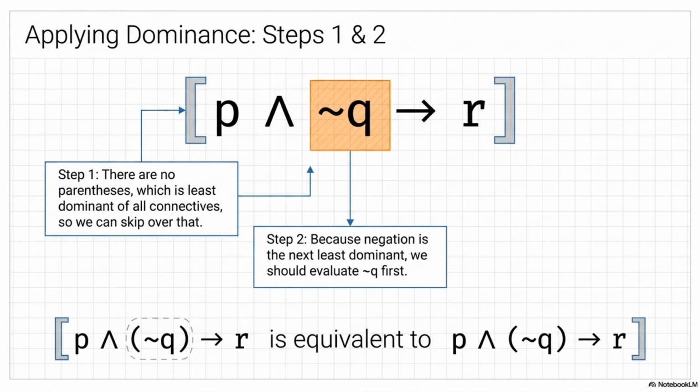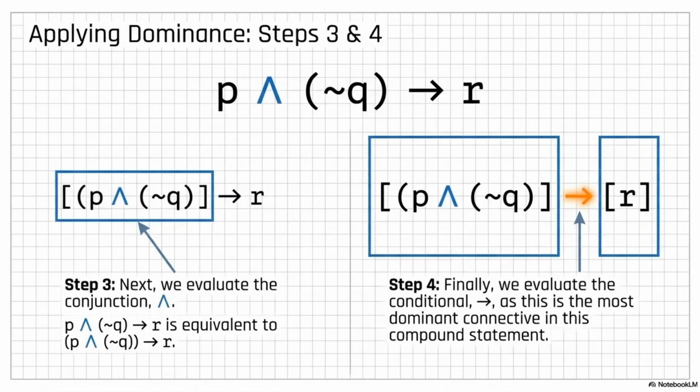So we isolate that not Q in our minds as one solid block. Okay, not Q is locked in. Step 3 is ands and ors. I see an and sitting between the P and our new block. Right. So we take the P and we conjoin it with the block we just made. We evaluate P and not Q. That entire thing now merges into a new, bigger block.